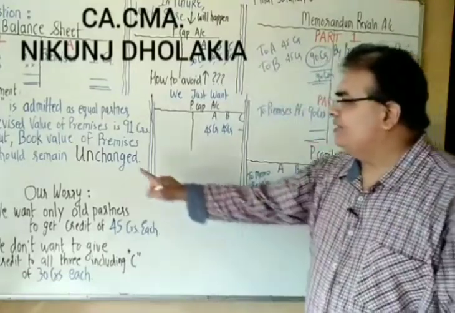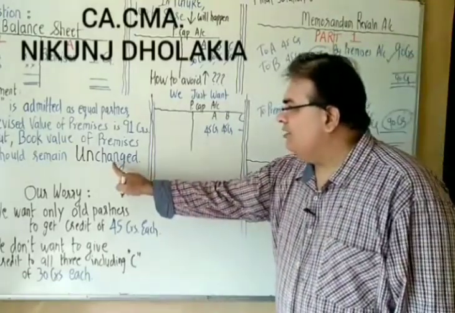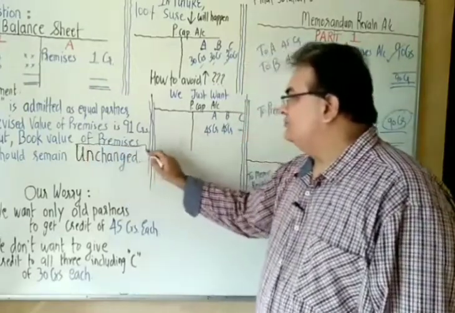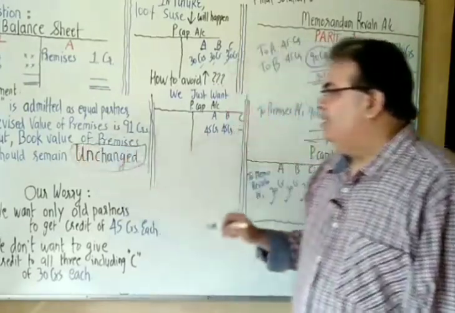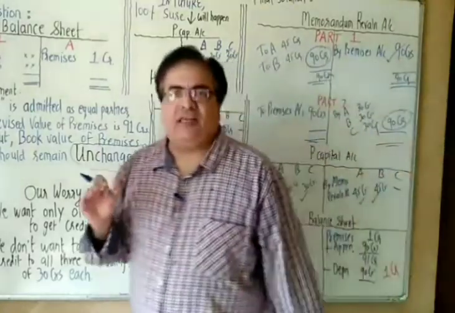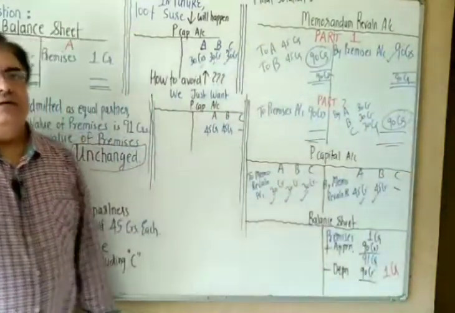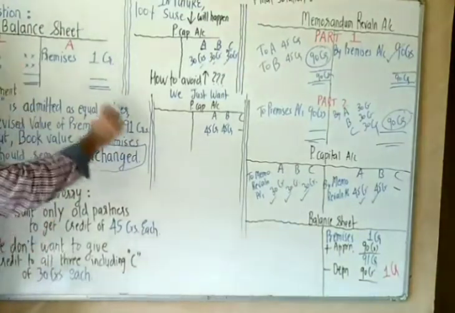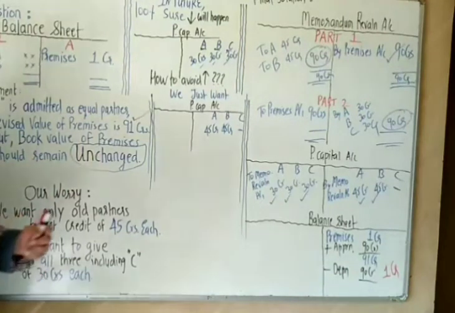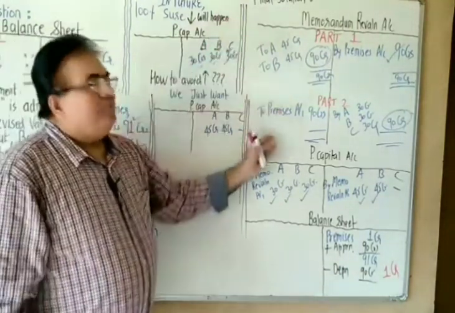Please try to understand. This word unchanged has caused the issue. For the last time, whenever in the question they say that some revised value is there, but it has to remain unchanged, what you have to do is prepare a memorandum revaluation account.